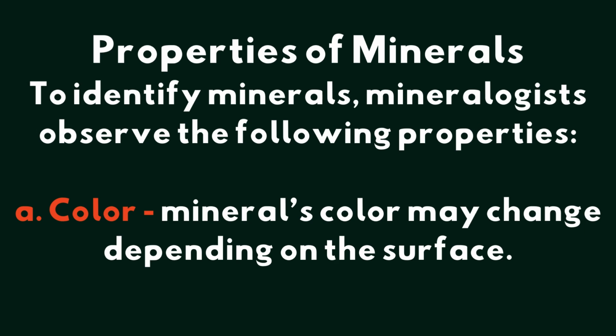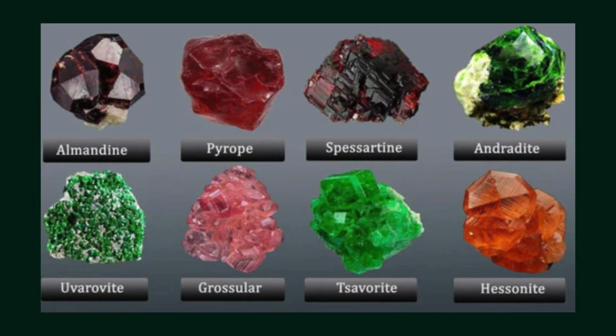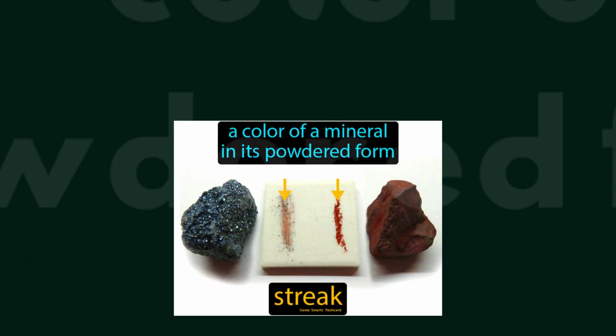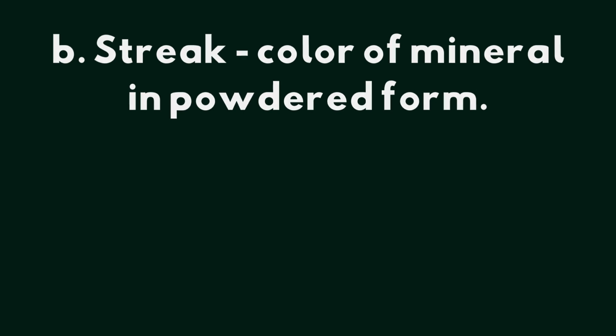Properties of minerals. To identify minerals, mineralogists observe the following properties. First is color. Minerals' colors may change depending on the surface. These are examples of the mineral's color. Next is streak, the color of minerals in powdered form.